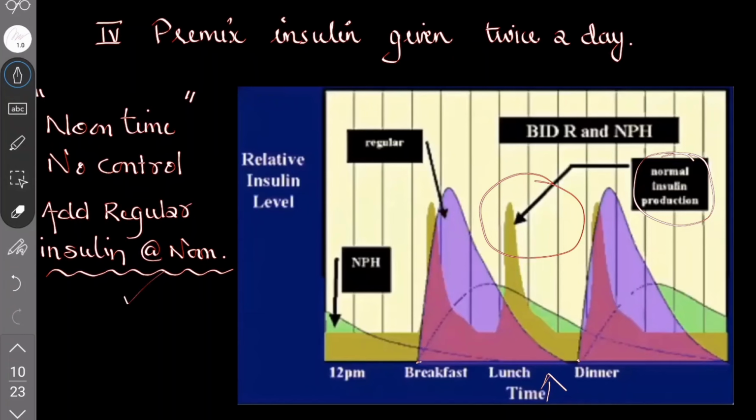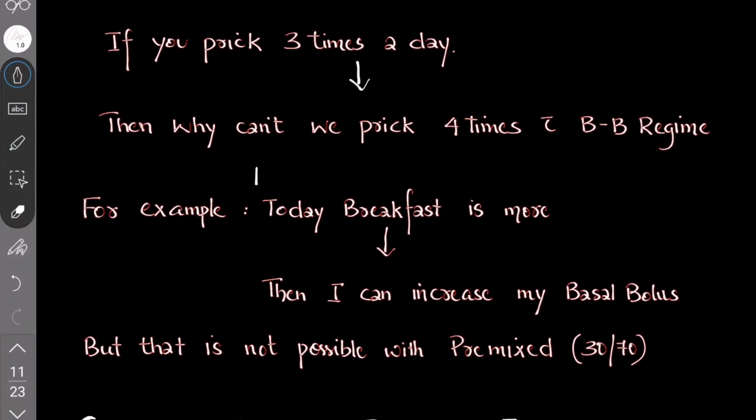Otherwise, the noontime control will not be easy, because here we add a regular insulin at breakfast along with an NPH. So it goes like this. The NPH level will go up until the evening. Next, at night, the regular and the NPH. So in between, some surge of sugar will be there. So it is better to use a regular insulin. My opinion is, if you prick three times a day, why can't you prick four times, just one more time?